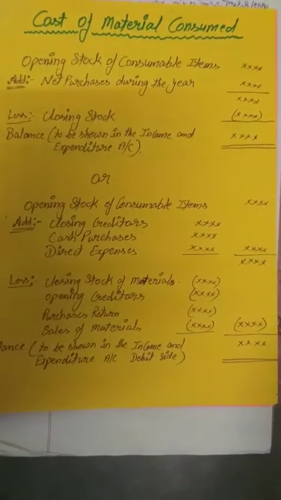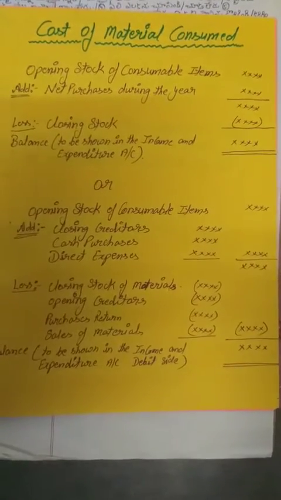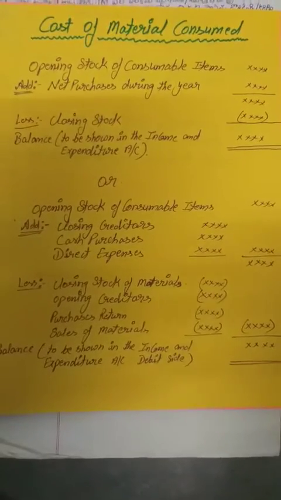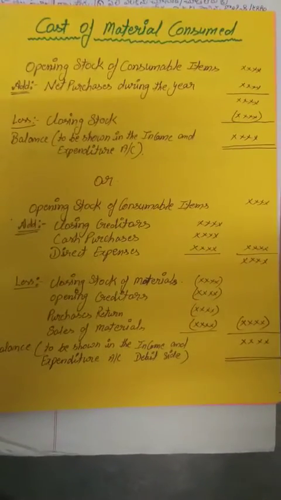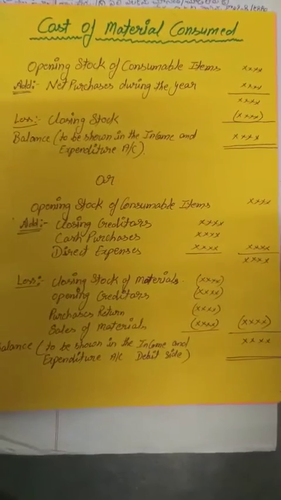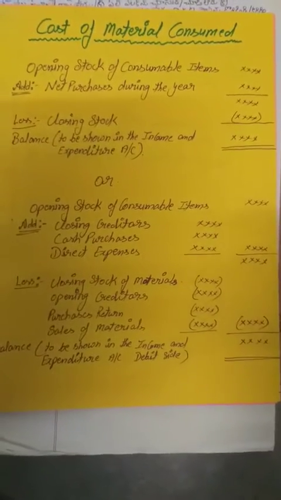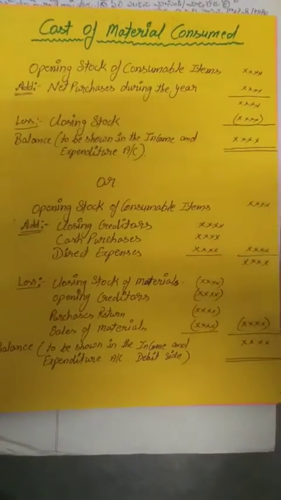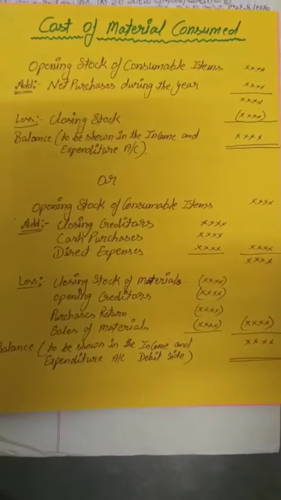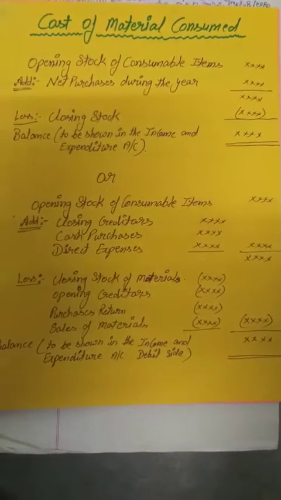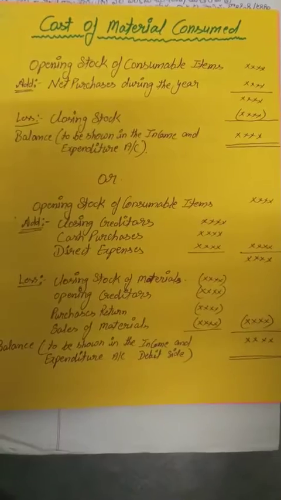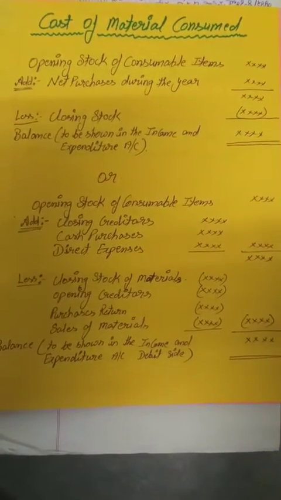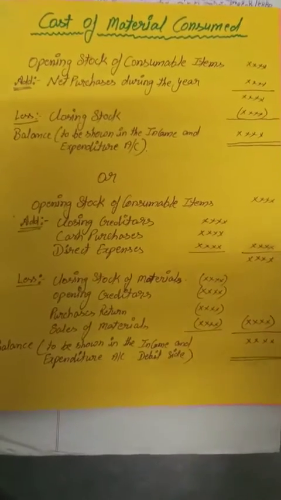So many materials are used in a non-profit organization, and they have a specific cost which we have to calculate to show as an expense in our income and expenditure account. So what will be the consumption value of a particular material? That is the expense of the NPO.